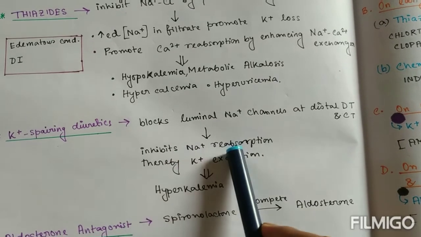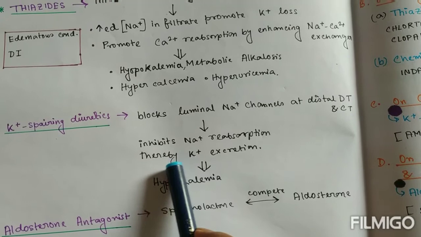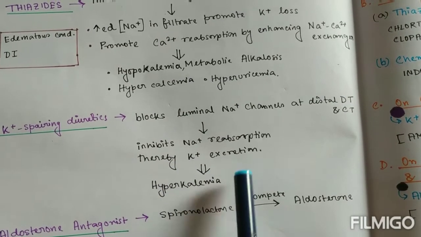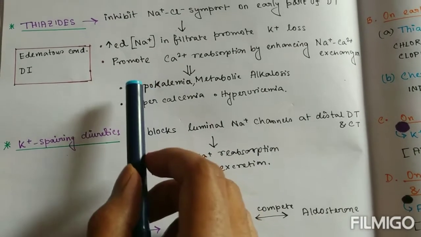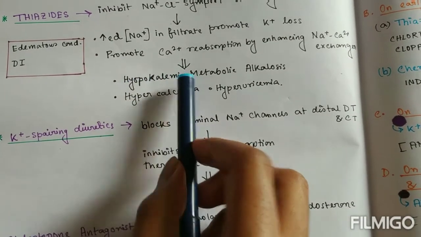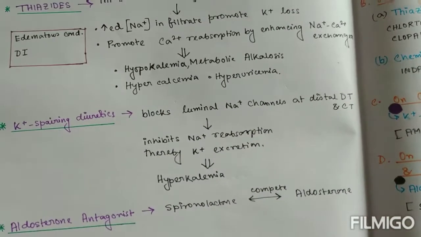So they inhibit sodium reabsorption and thereby potassium excretion, and it causes hyperkalemia. In contrast with thiazides, where hypokalemia occurs, here hyperkalemia occurs. So this may be the side effect.